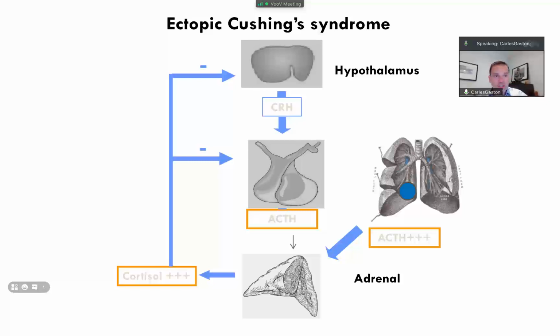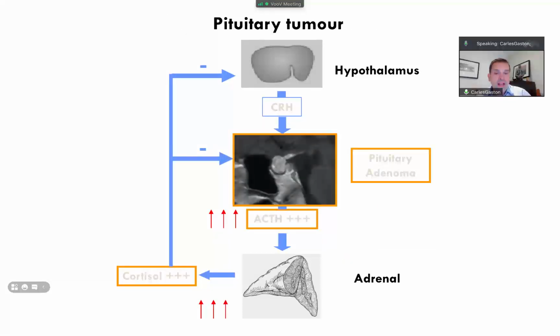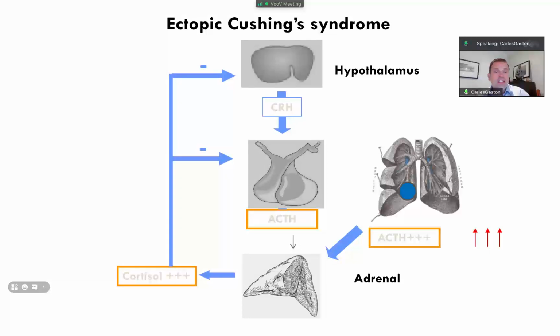In ectopic Cushing syndrome, there is a tumor, for example, in the lung, a small cell lung carcinoma. Neuroendocrine or endocrine tumors may produce ACTH. There is too much hormone produced ectopically, and it will also give the same appearance of Cushing syndrome. That's why it's called ectopic: it's not produced in the usual place.